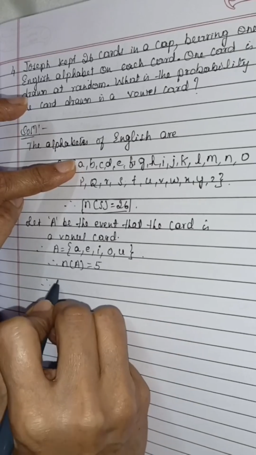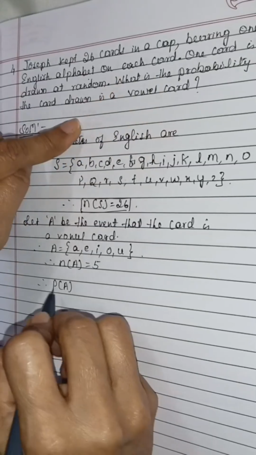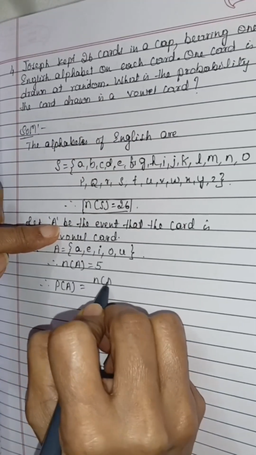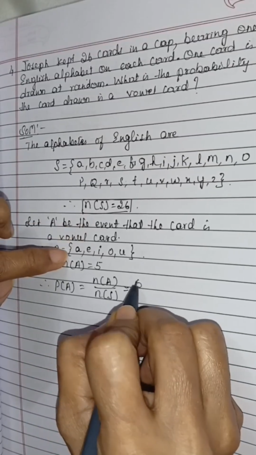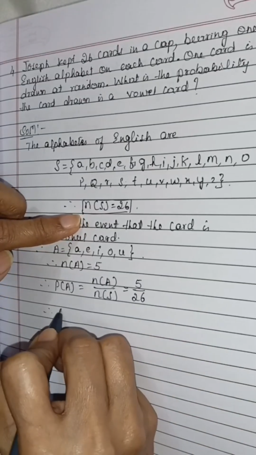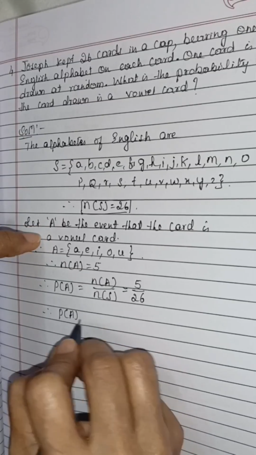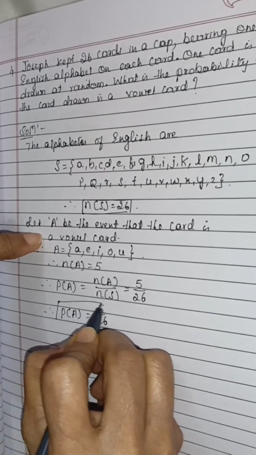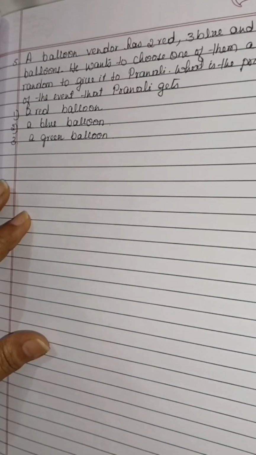Now we have to find the probability that the card drawn is a vowel card. P of A is N of A divided by N of S. N of A is 5, N of S is 26. Therefore the probability of event A, that the card is a vowel card, is 5 by 26. Only this much you have to do.